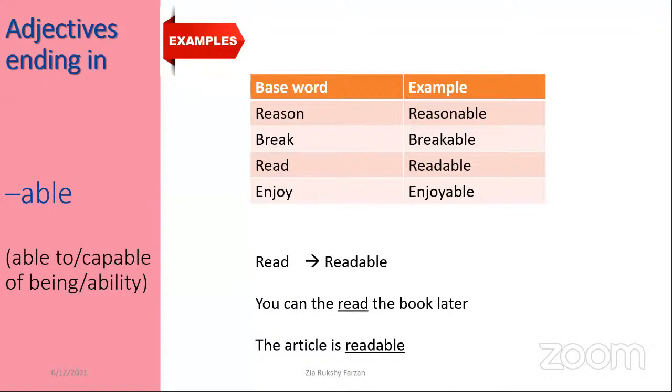So ability. Readable, breakable, that can be broken. Enjoyable, can be enjoyed. Reasonable, can be reasoned out. That is what happens here with able. Right? If you want, write this down. You can write this down quickly and there are many more tables like this. So be quick.